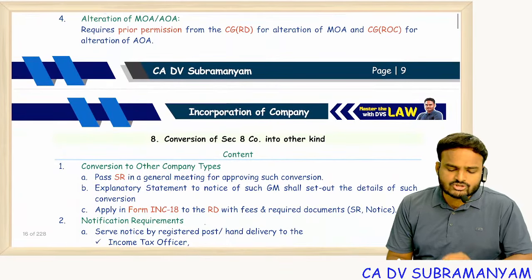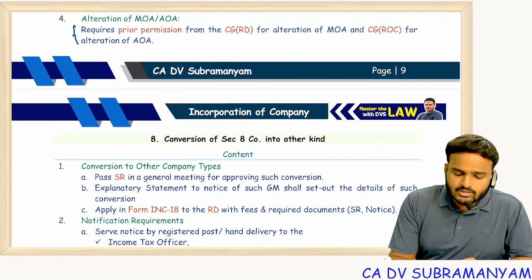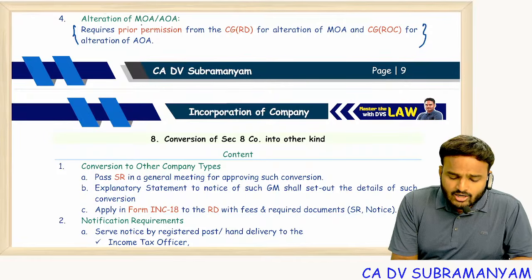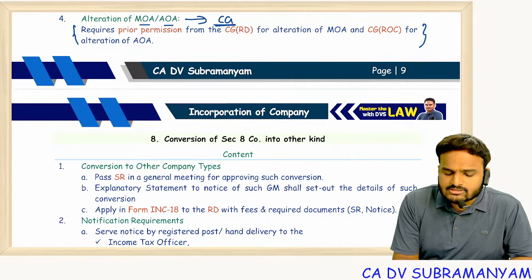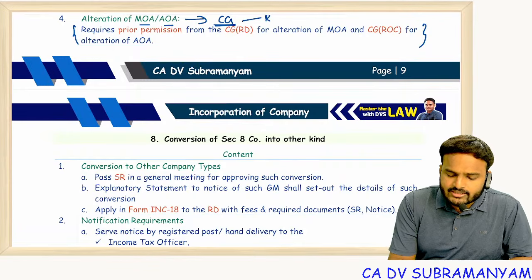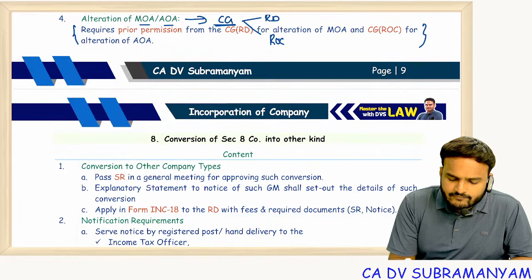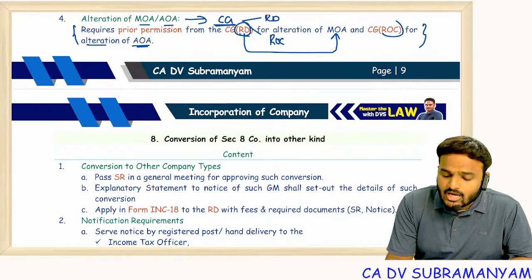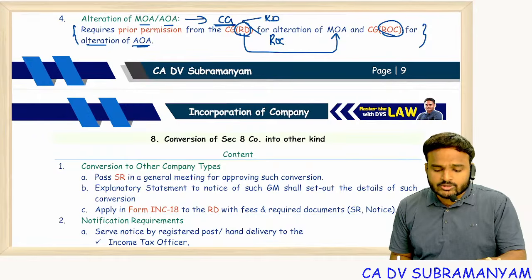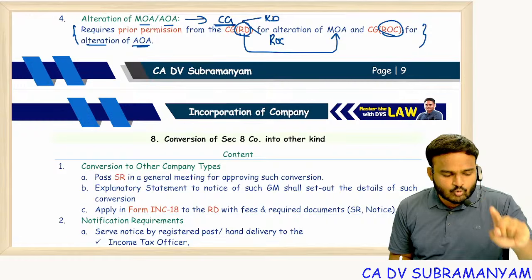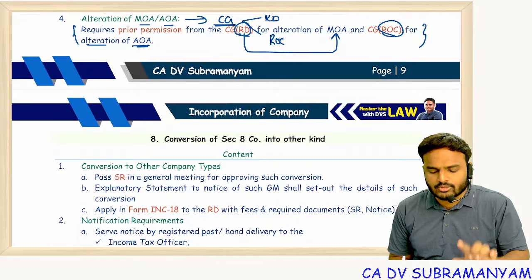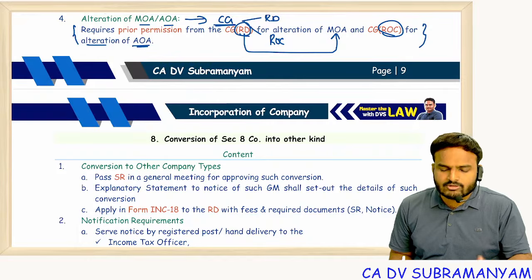Next one, alteration of MOA, AOA. This is an important point. In one attempt, I think in one MTP, I have seen this point, one MCQ, 2 marks MCQ. So alteration of MOA, AOA as per Act requires permission of CG. But as per rules, powers are already delegated to regional directors as well as ROC. See, RD approval is required for alteration of MOA. Observe carefully. For alteration of MOA, RD approval is required. And for alteration of AOA, ROC approval. Don't get confused. And don't think RD approval is for both MOA, AOA. MOA, RD approval. AOA, ROC approval. Clear? AOA alteration requires ROC approval. MOA alteration requires RD approval.